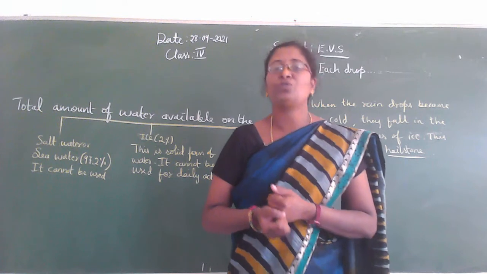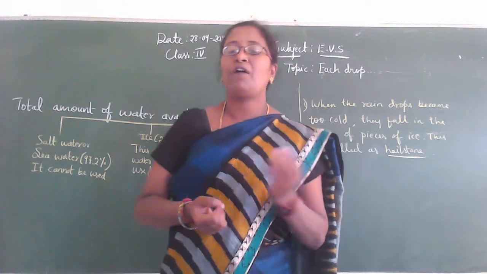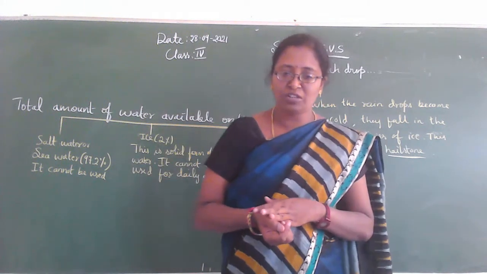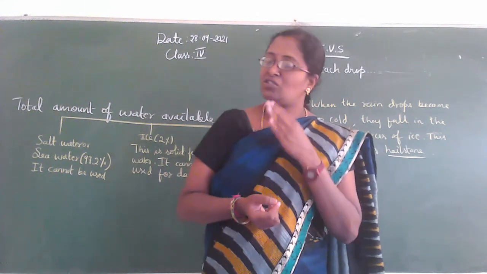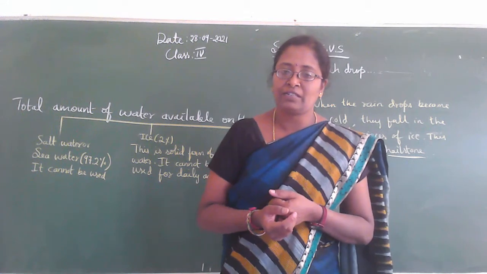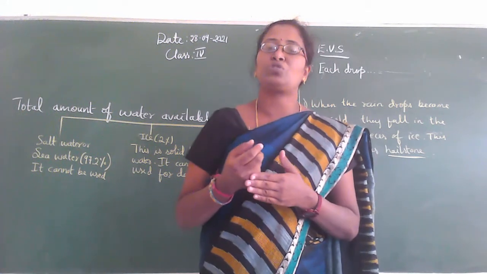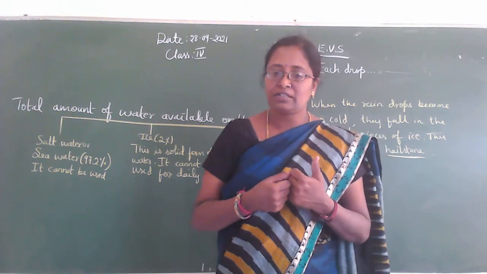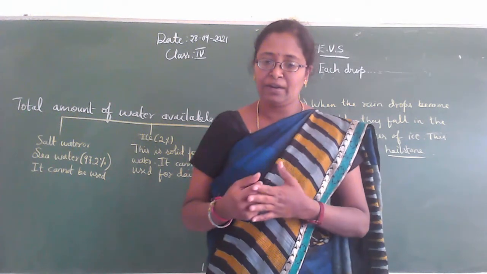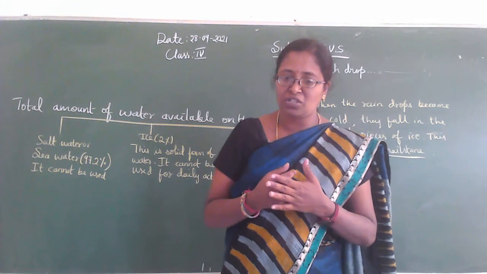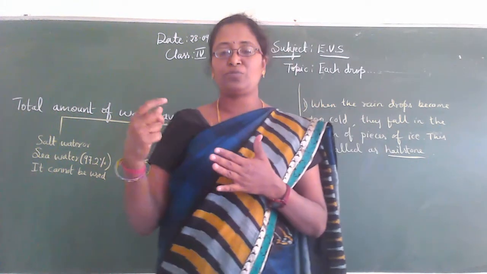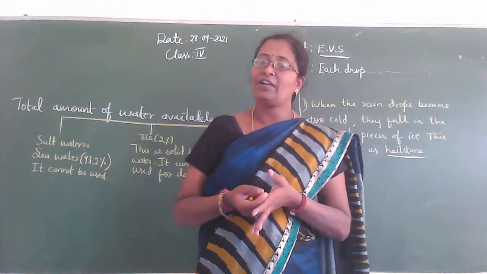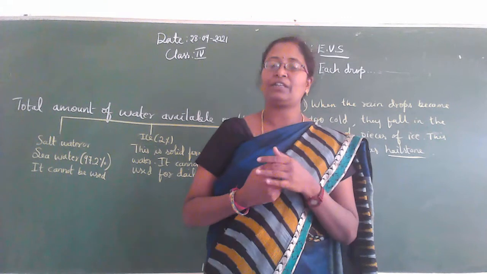So water is not only used for our daily activities, it is also used for agriculture, in the industries, to construct buildings, and for transportation. Water is used for transportation and construction of buildings and generation of electricity or hydroelectric power.